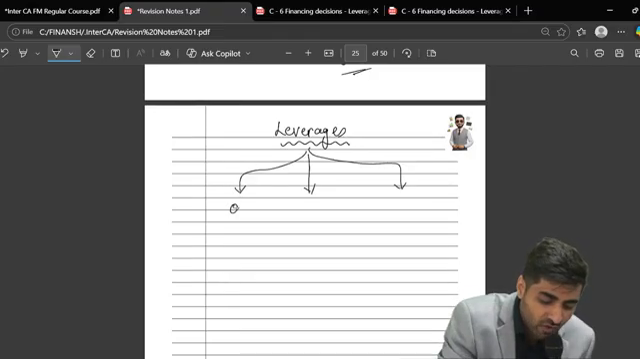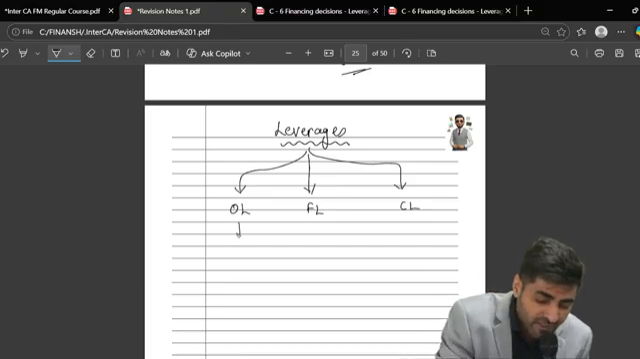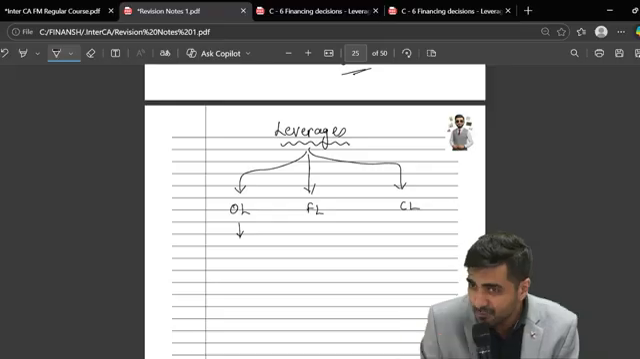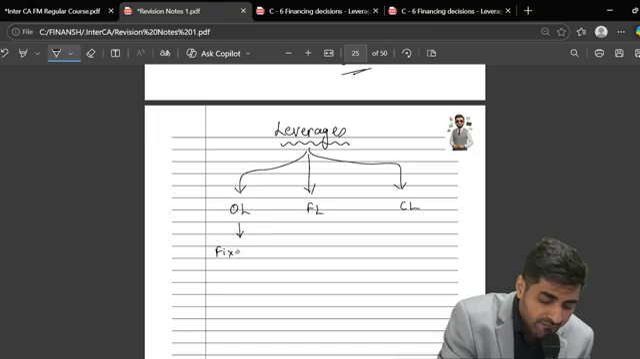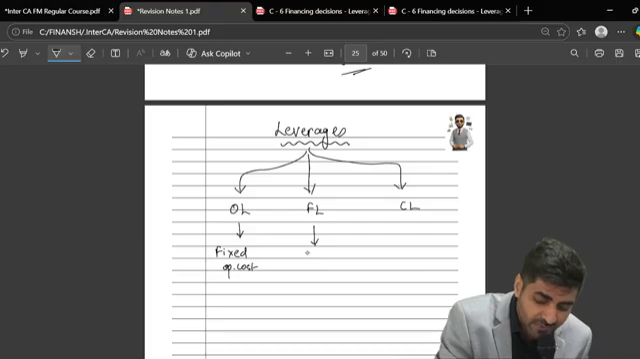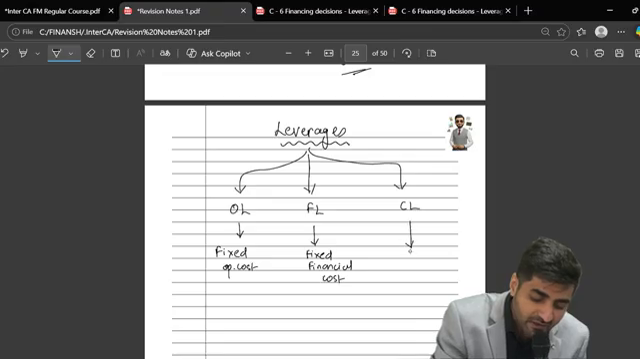First, it is called operating leverage. Second, financial leverage. Third, combined leverage. Operating leverage measures the impact of fixed operating cost. Financial leverage measures the impact of fixed financial cost. And combined leverage measures the impact of total fixed obligation.